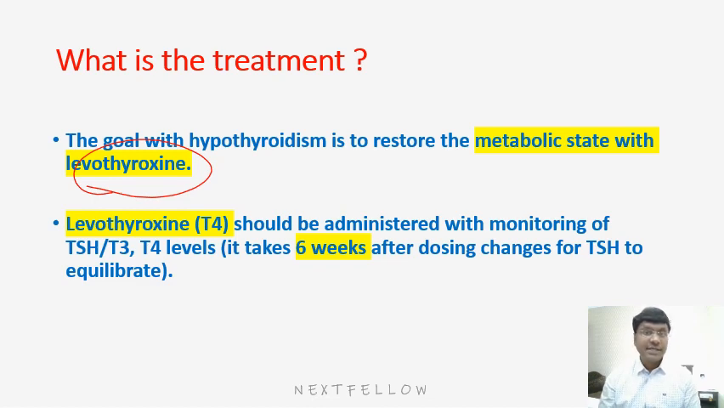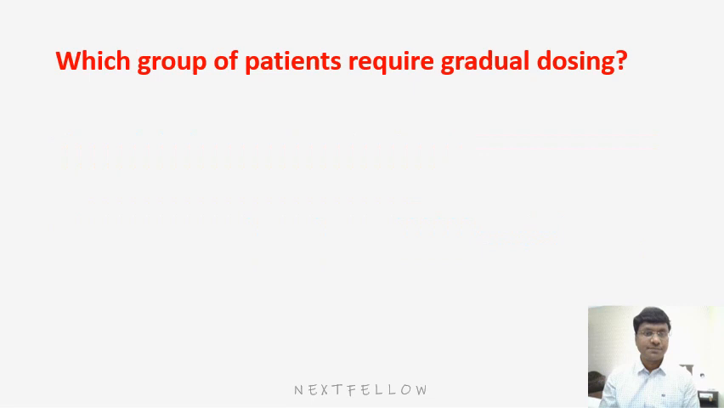well as TSH. And you have to remember that whenever you are giving levothyroxine, it takes almost 6 weeks. It takes 6 weeks after dosing changes for TSH to equilibrate. So it will take almost 6 weeks for an individual to get a response.